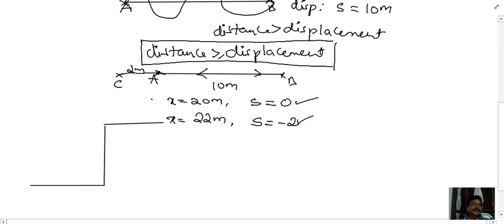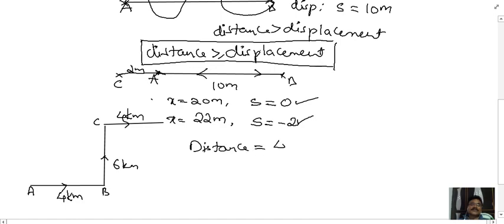A crow from its nest A starts in search of food, travels in the eastern direction for 4 kilometers but doesn't get food, so it turns towards north and travels 6 kilometers, and again turns towards east and travels 4 kilometers. If anybody asks you what the distance is here, you can simply measure: distance equals 4 plus 6 plus 4, which is 14 kilometers.